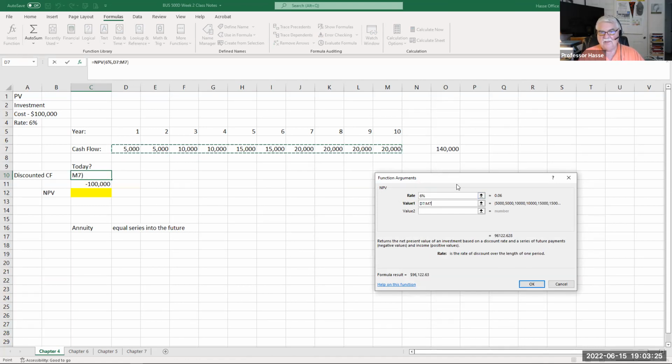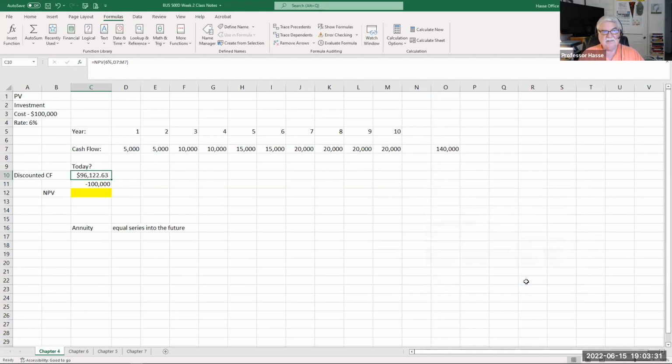And this $140,000 discounted at 6% equals $96,122.63. Whoops. It's now below the initial investment today. So our NPV is the difference between the investment and the discounted cash flow. Our NPV is negative $3,877.37. That's a problem because our money's costing us 6%, and this is only returning us less.